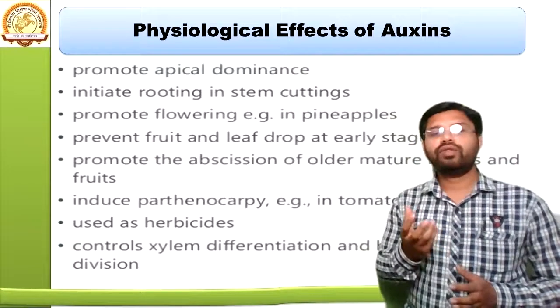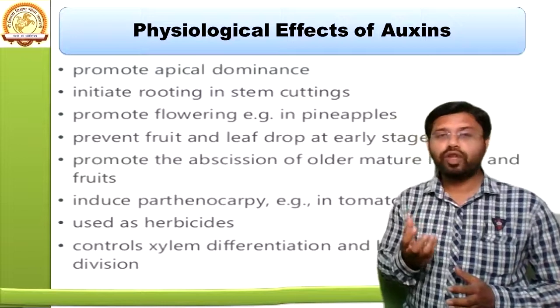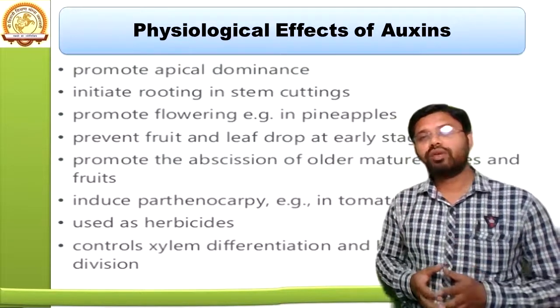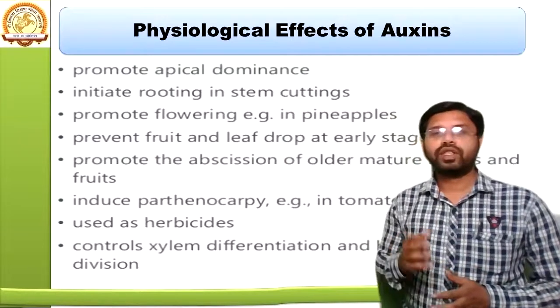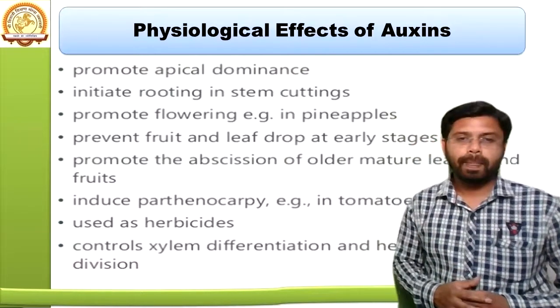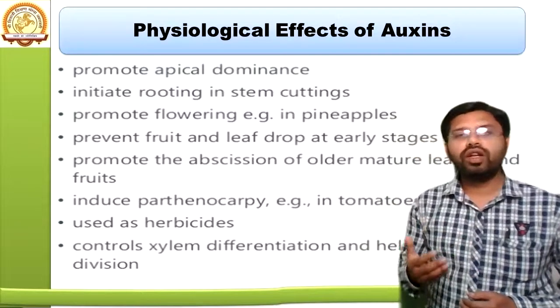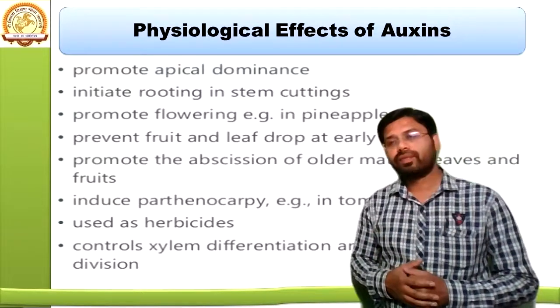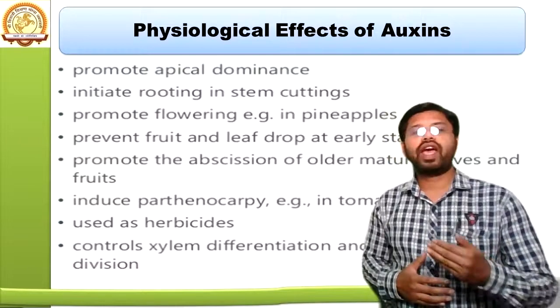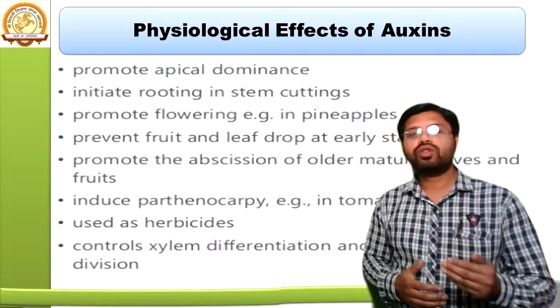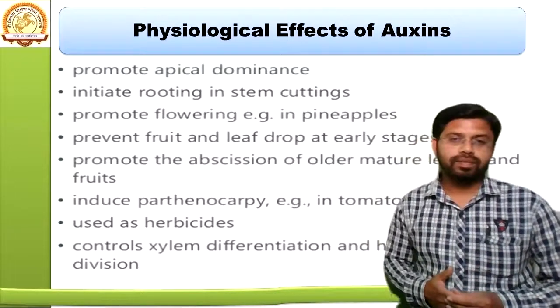Even heavy fruits like mango will not fall from that particular plant. The reason behind it is the presence of auxin. Now the auxin also promotes the abscission of older mature leaves and fruits. Why? If these leaves and fruits get mature, after that they can fall.